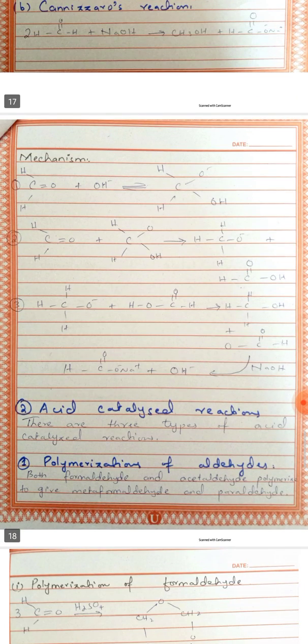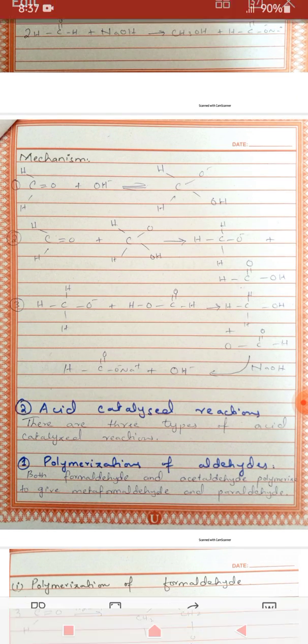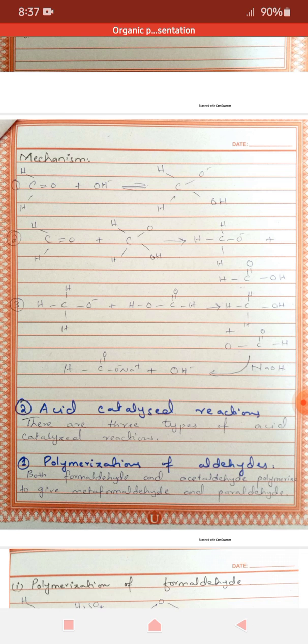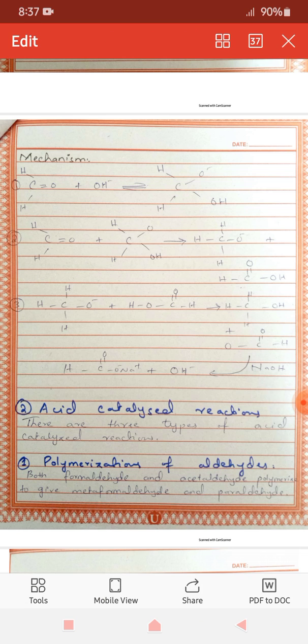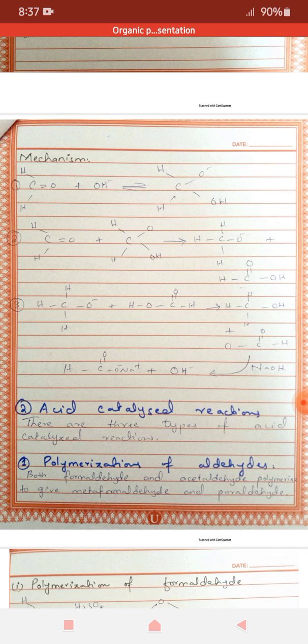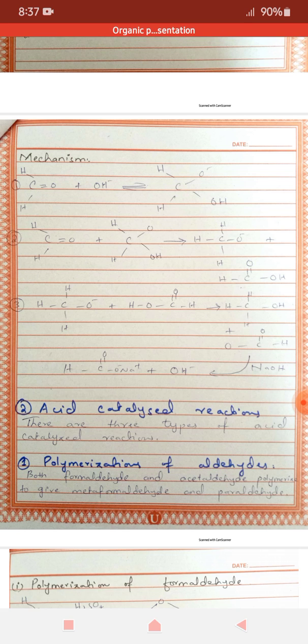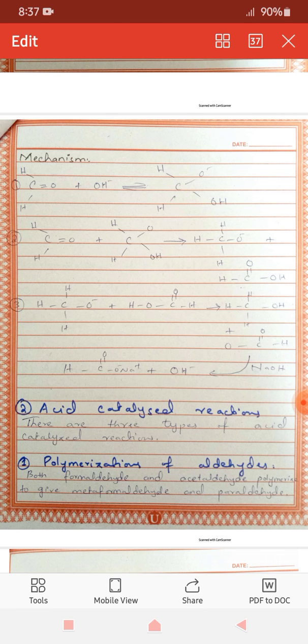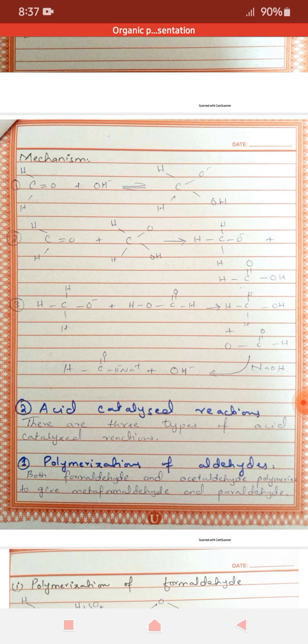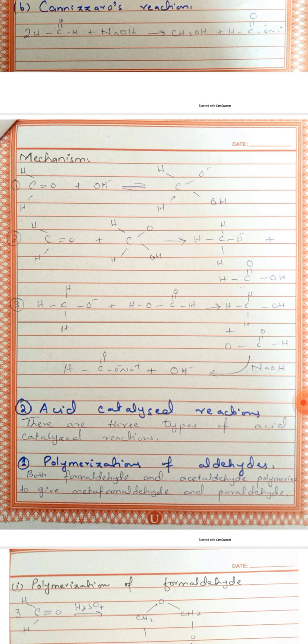Coming towards its mechanism, as you can see in the first step, hydroxide ion is acting as a nucleophile, and it attacks the electrophilic carbonyl carbon to form a complex anion. Then this anion transfers a hydride ion to a second molecule of formaldehyde, in the presence of the negative charge on oxygen of the anion.